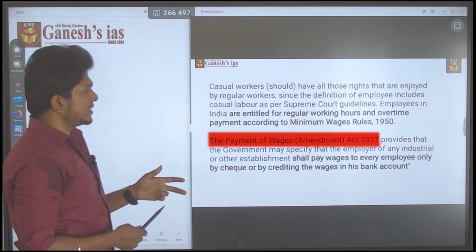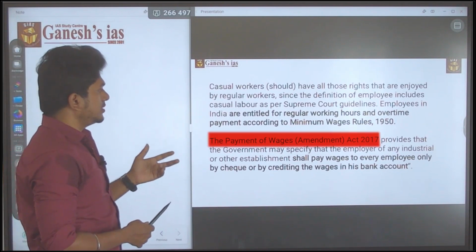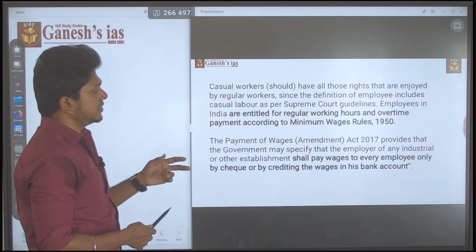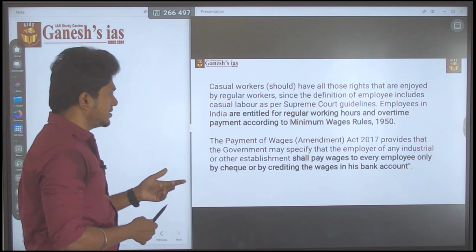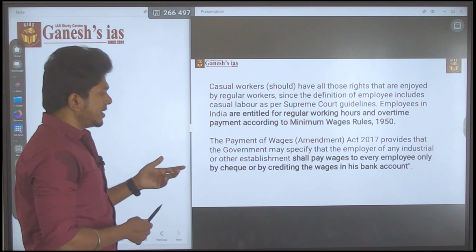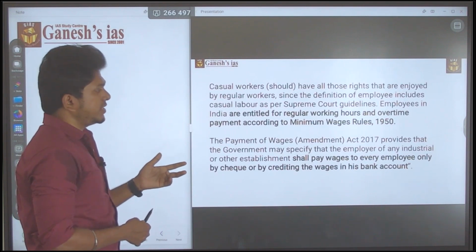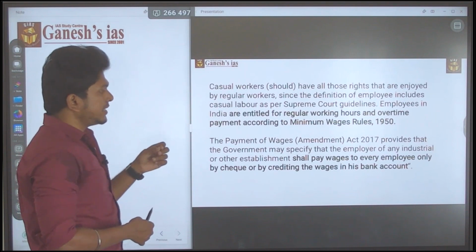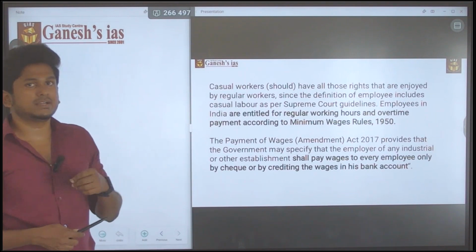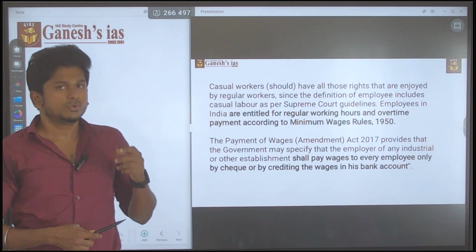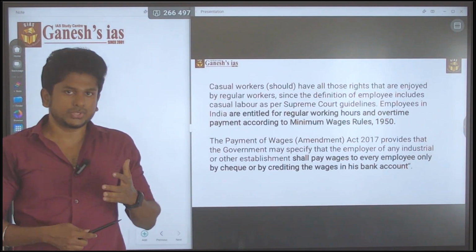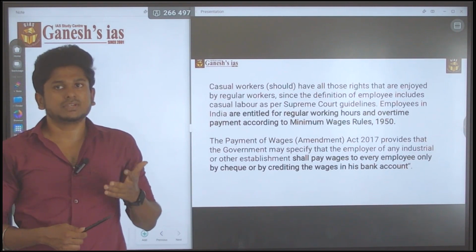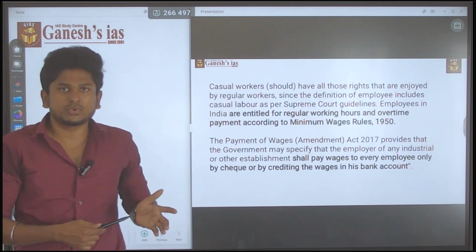The Payment of Wages Act 2017 provided that the government may specify that the employers of any industrial or other establishment shall pay wages to every employee only by check or by crediting the wages to his bank account. So this is how they will make a question. Sometimes it is an unexpected question.